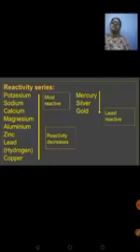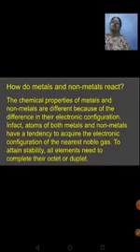Nothing happens to them. Okay, so the reactivity series order goes like this: potassium, sodium, calcium, magnesium, aluminium, zinc, lead, hydrogen, copper, mercury, silver, gold, and platinum also you can include. So this shows the decreasing reactivity order of metals. This you have to be thorough with. Please learn this table carefully. And today we are going to talk about how metals and non-metals react with each other. This is very, very important.